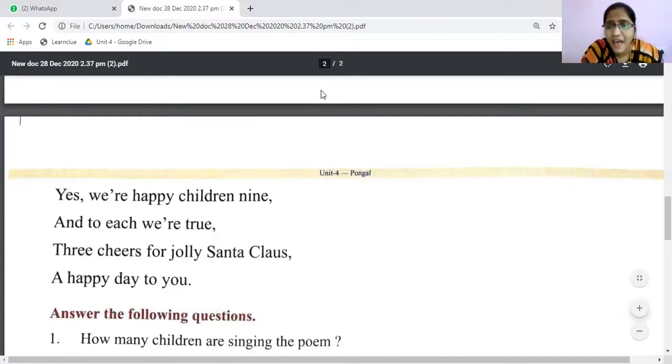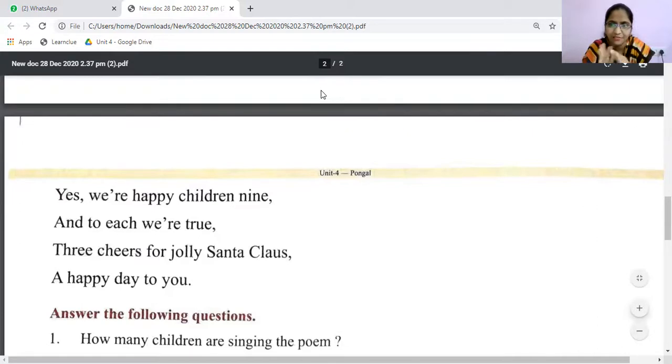So Christmas is a happy day for them because they get some gifts from Santa Claus, because this is a custom they had, of exchanging the gifts with one another. Usually it is not some other person from somewhere, it never comes, but the friends and near and dear family members get that costume and give some chocolates, some gifts to children, and that gives them some pleasure, some happiness.